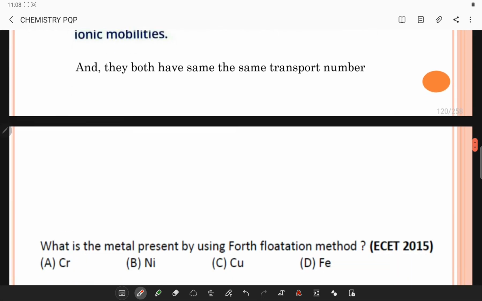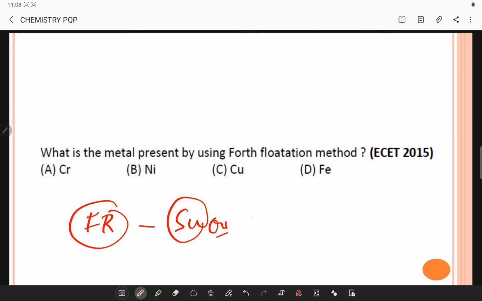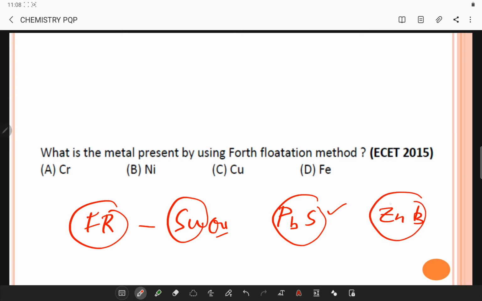So let's go to the next question. What is the metal present in the froth flotation method? The types of ores that are concentrated in the froth flotation method are sulfide ores. Sometimes you use sulfide galena or zinc blende also.